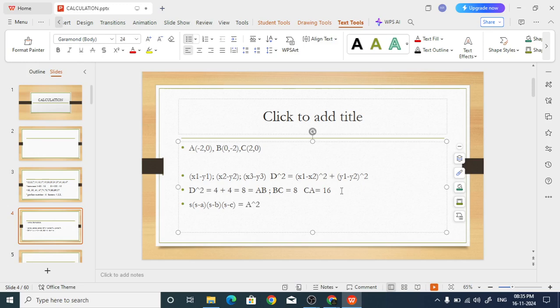Area square equals S into S minus A into S minus B into S minus C, where S is equal to the sum of all three sides divided by 2. So the formula goes like that, and you will get the answer.